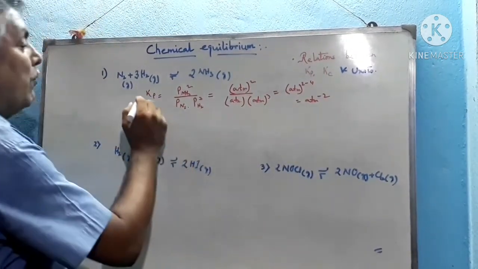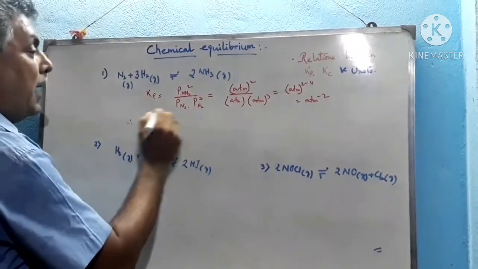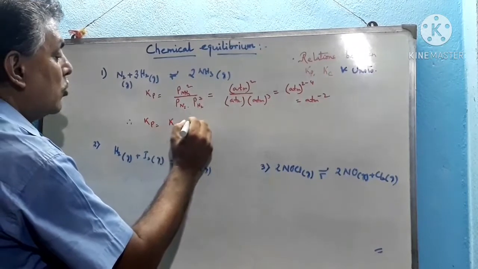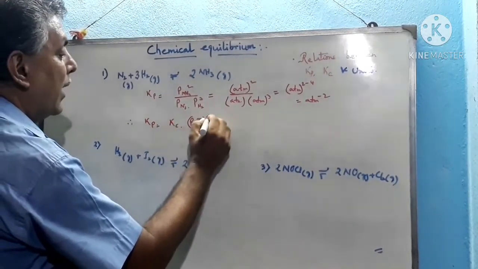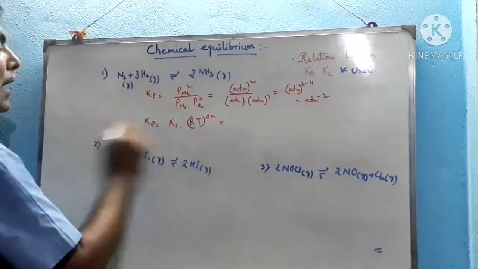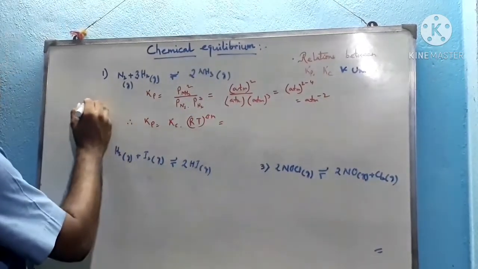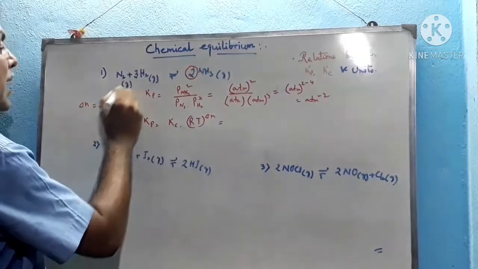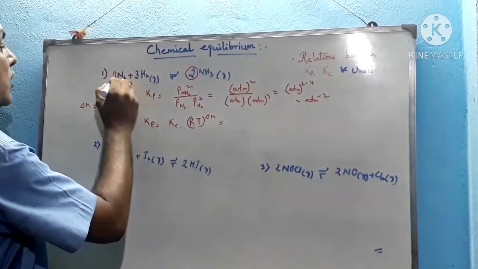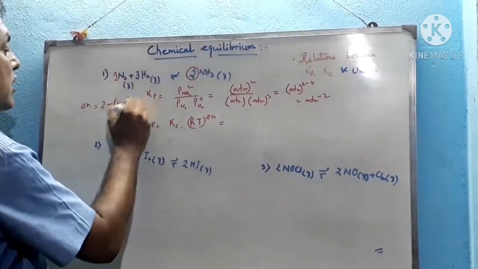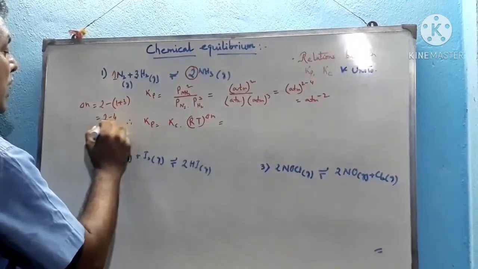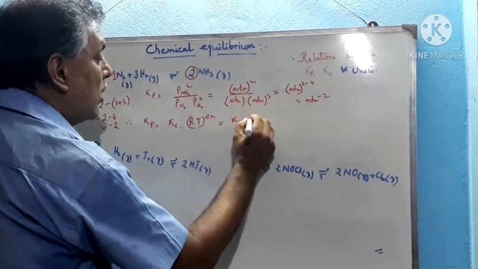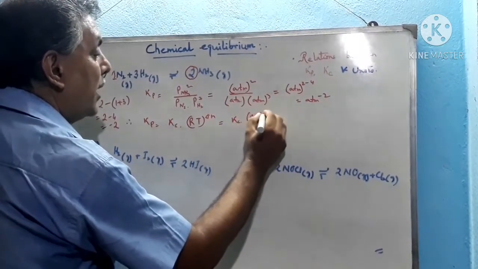Now if we relate Kp and Kc, then we know that Kp equals Kc into RT whole to the power del N. Now what is del N here? Here del N equals the number of moles of the product, 2, minus the total number of moles of the reactants, 1 plus 3. So it becomes 2 minus 4, that means minus 2. So it becomes Kc into RT whole to the power minus 2.